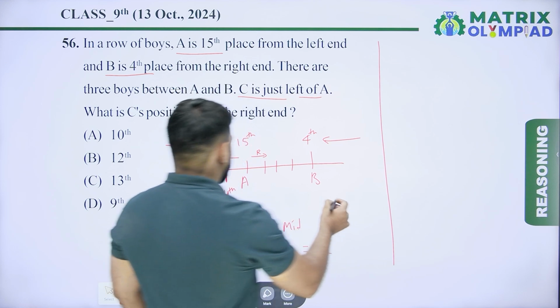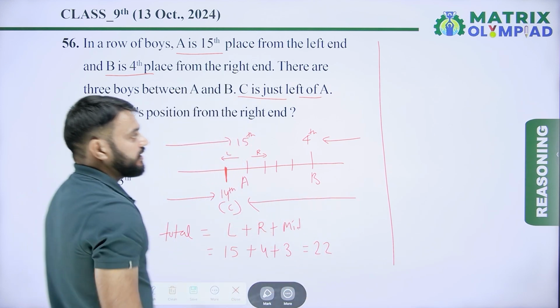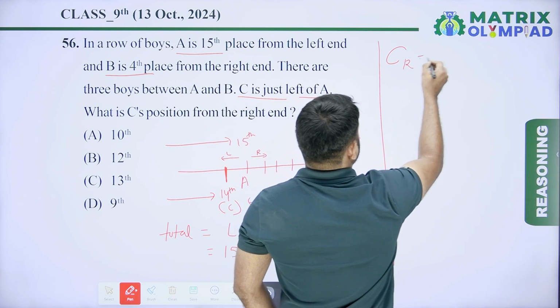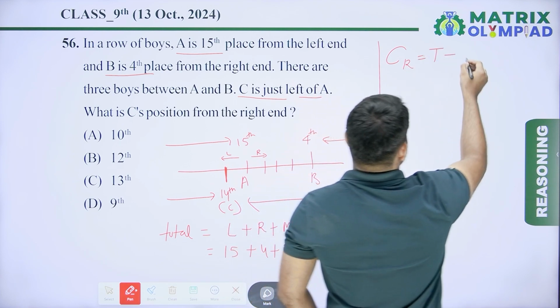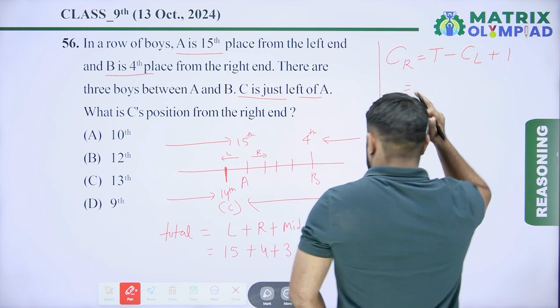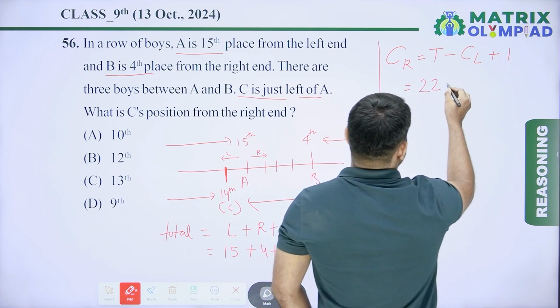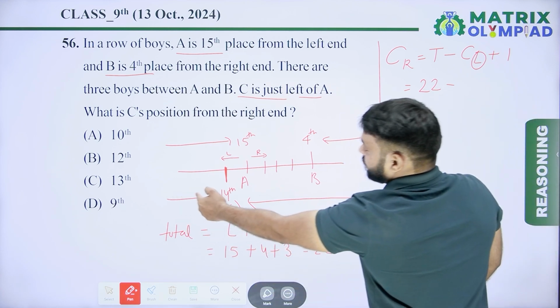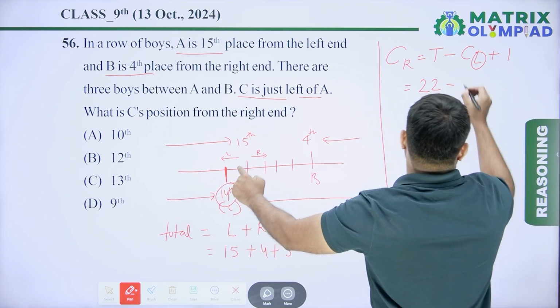Now find the position of C from the right end. The formula is total minus position of C from the left plus 1. Total number of students is 22, and the position of C from the left end is 14.